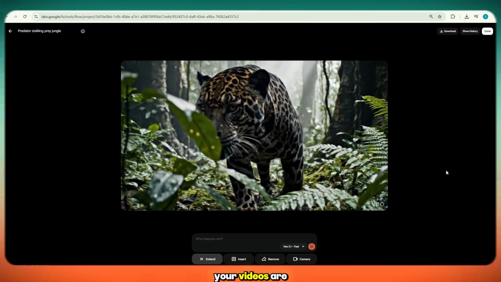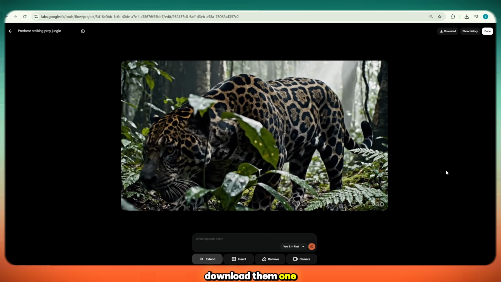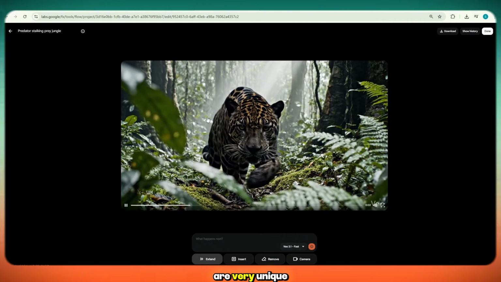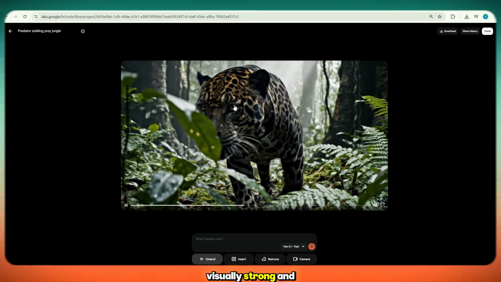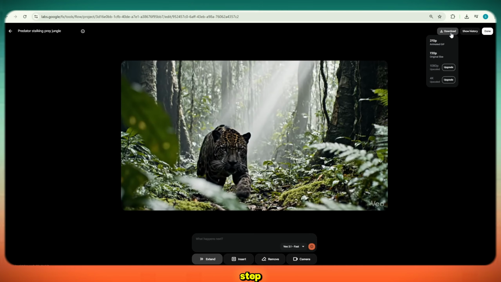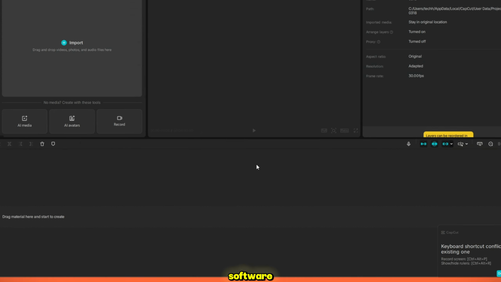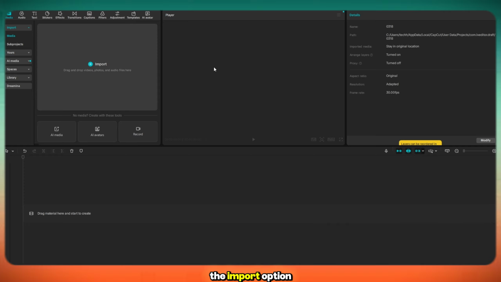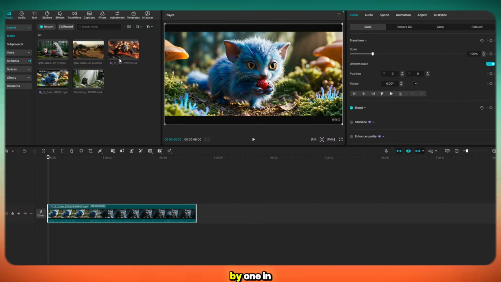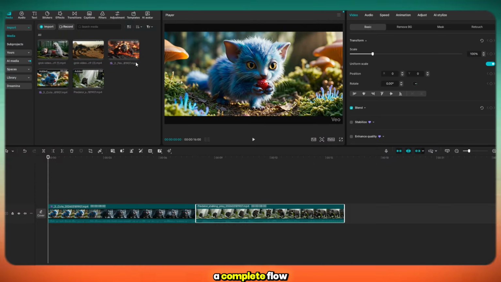Now, once all your videos are generated, download them one by one. After downloading, you'll notice that all the videos are very unique, visually strong, and aligned with current trends. Now let's move to the final step. Open your editing software, such as CapCut, and click on the Import option. Import all your generated videos and drag them into the timeline. Arrange them one by one in sequence so they form a complete flow.